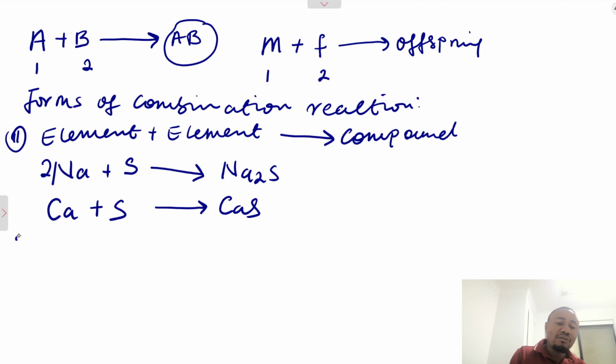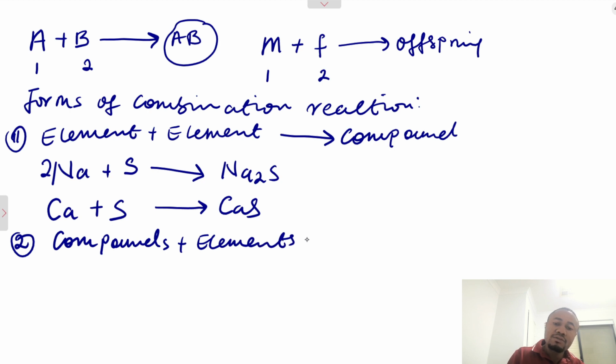Now, the second form of it is we can have compound plus elements. Compounds plus elements to give rise to a larger compound.